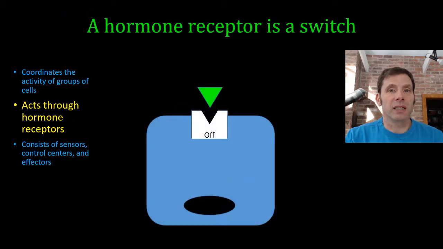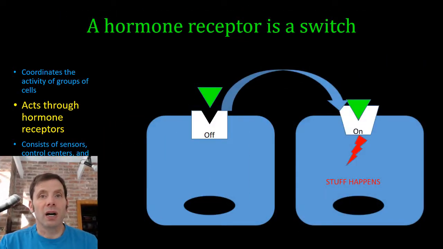This is going to have an effect in a cell. Shifting from off to on is going to cause some signal within a cell. So I just drew a lightning bolt and stuff happens. The particulars of what happens is going to depend on the hormone receptor. We might have different hormone receptors for the same hormone. For example, epinephrine might bind to beta-2 receptors to cause smooth muscle relaxation, or alpha-1 receptors to cause smooth muscle constriction. So the effect of epinephrine is due to the activity of the hormone receptor, not the hormone itself.